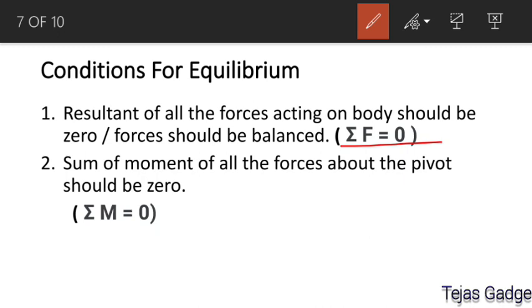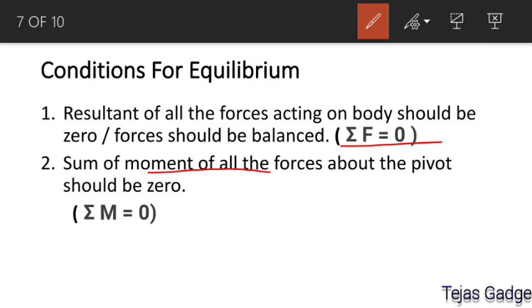The summation of forces, horizontal forces and vertical forces, should be 0, or you can say forces should be balanced. This is our first condition. And the second condition: the sum of the moments of all the forces about the pivot should be 0.